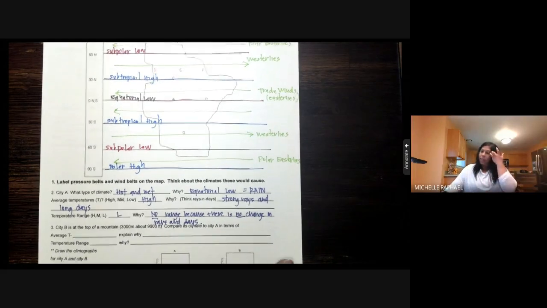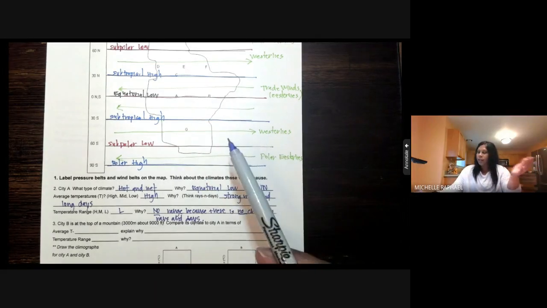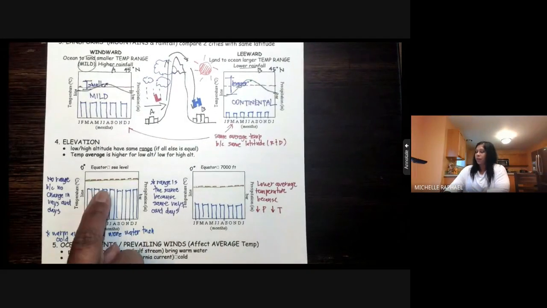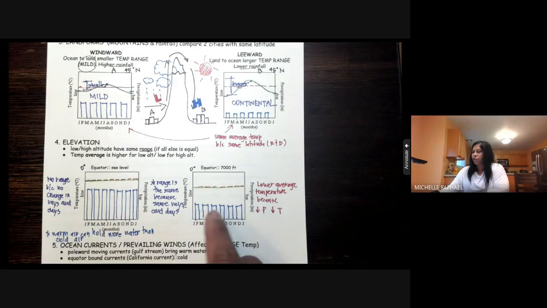Now let's look at number 3. For number 3, we're looking at city B. City B is still at 0 degrees, but the difference now is that city B is at the top of the mountain, 3,000 meters, about 9,000 feet. Compare its climate to city A in terms of temperature range, and why. If I go back to my climate notes, we talked about elevation. At the equator, this is the climate graph we just did: high temperature, high amounts of precipitation, no range because there's no change in rays and days.